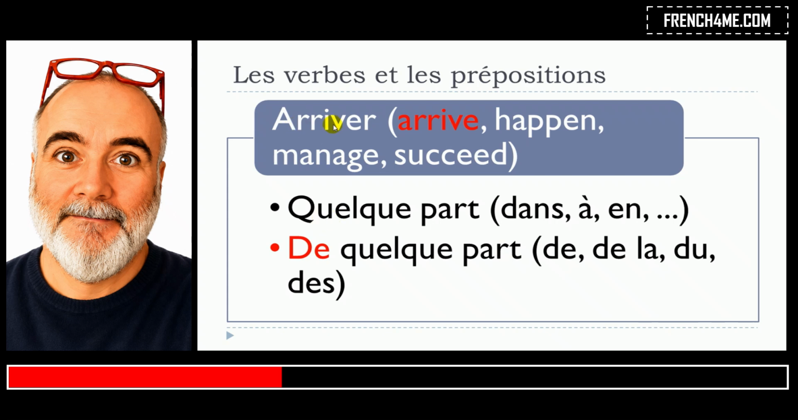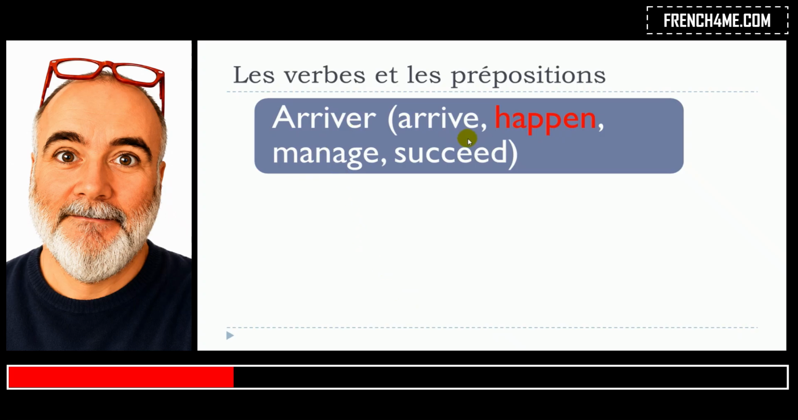Or then it could be arriver de quelque part. Okay, and same thing here. So you could have this de la, du. Remember, du, it's when you combine the preposition de with the article le. Okay, and then des, you combine the preposition de with the article les. Okay, so arriver quelque part. So with these prepositions, and then arriver de quelque part. So de la, du, and des.